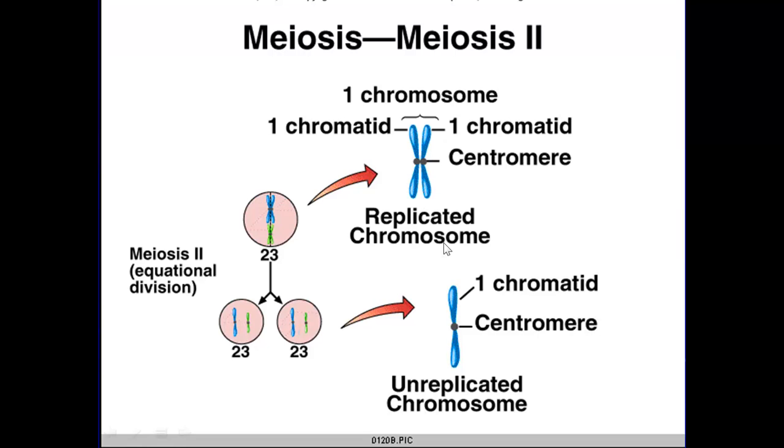And once you separate those, you'll have this thing over here, which is actually called a chromosome. You see this right here is a replicated chromosome, meaning it has its copy right next to it. And here is an unreplicated chromosome, where it's just the one chromosome, the one copy, without an attached copy. So these are the haploid cells you would have.